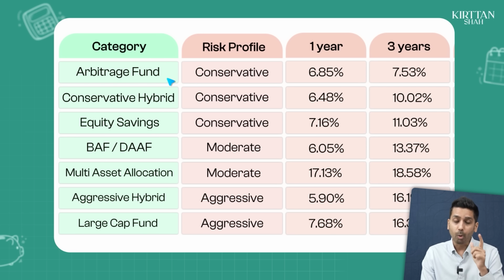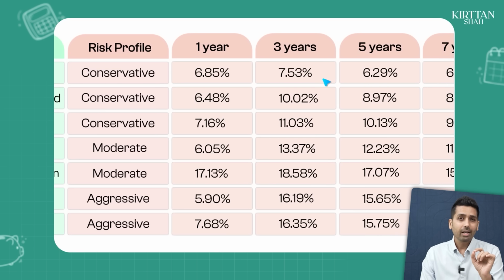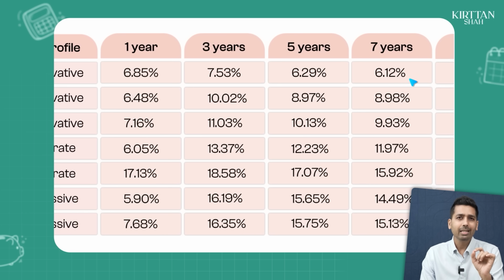Why? If you look at the last 1 year, arbitrage funds have generated roughly 6.85% returns. The 3-year average return of arbitrage funds is 7.53%. 5-year is 6.3% and 7-year is 6.2%. So if I take the average of the last 5-7 years, you will roughly make 6.5% on the arbitrage fund.